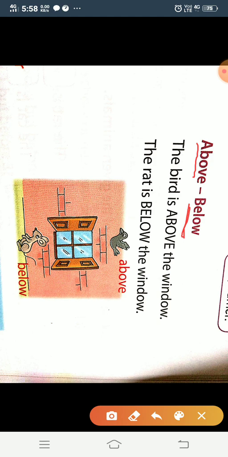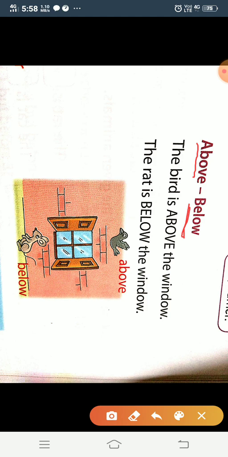What does it mean? Above is something which is placed on the top position. These both are position words. Okay? Above, below. These are position words. What is above? Above is something which is placed on the top position.